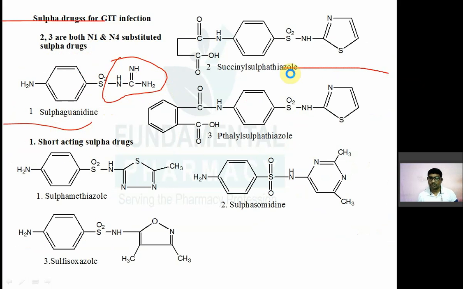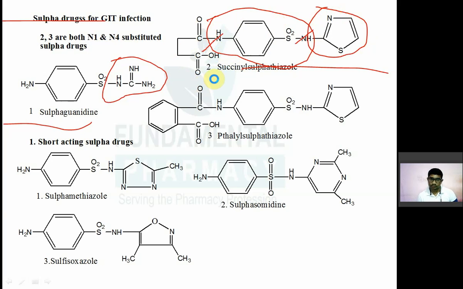Succinyl sulfathiazole and phthalyl sulfathiazole are known as both N1 and N4 substituted sulfonamides. What is the normal skeleton of a sulfonamide? This is the normal skeleton. Here at N1 there is thiazole, N1 thiazol-2-yl. At N4, above, there is succinic acid.